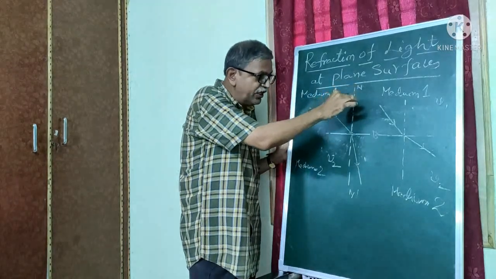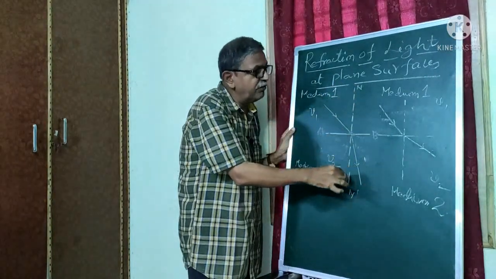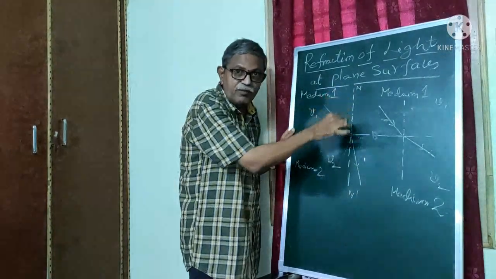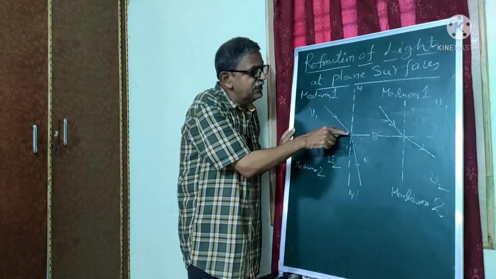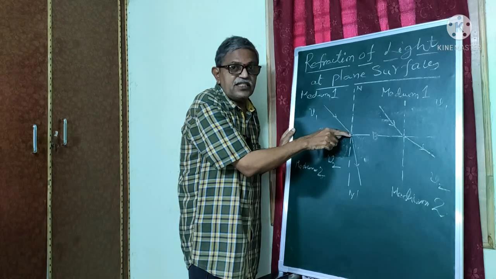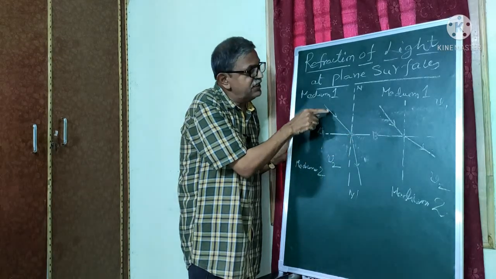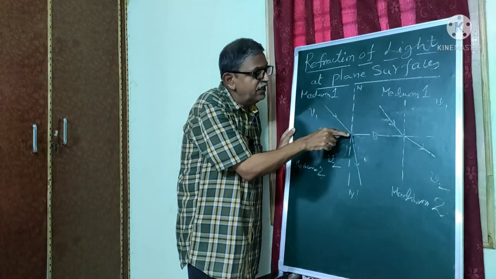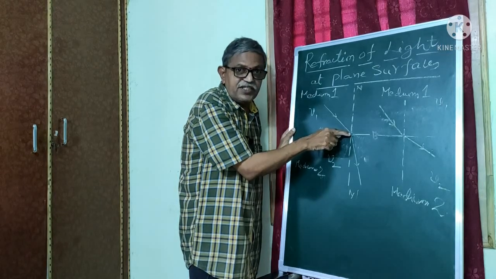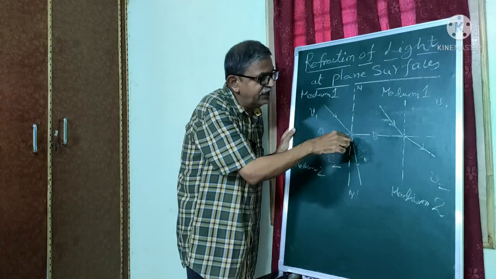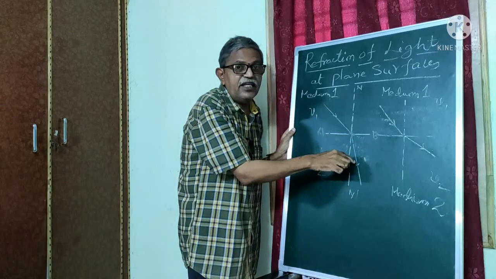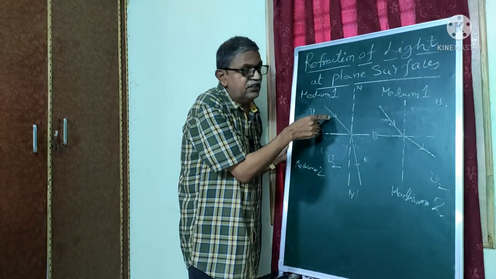See here, this dotted line is a normal, N dash is a normal. So this ray of light is incident at this point on the surface of the interface. This is the point of incidence. After that you are getting this line. This is the refracted line.